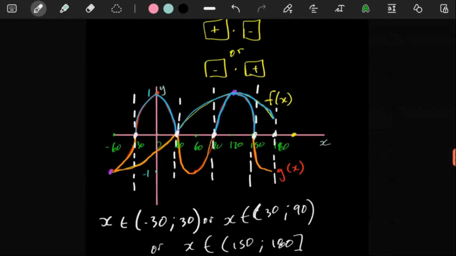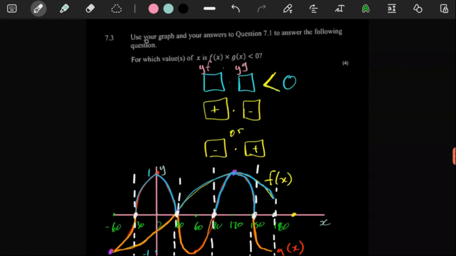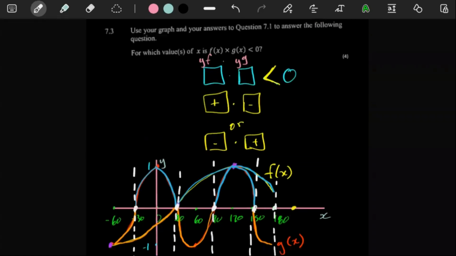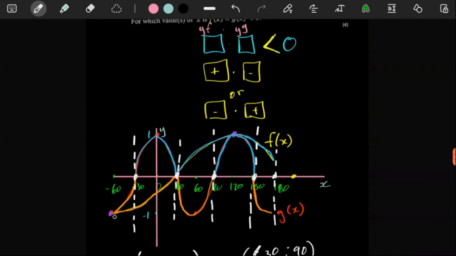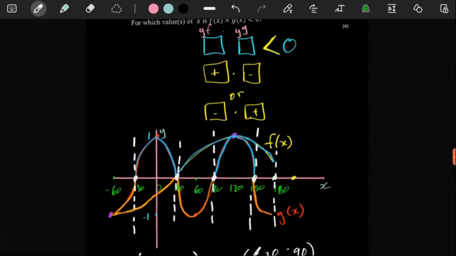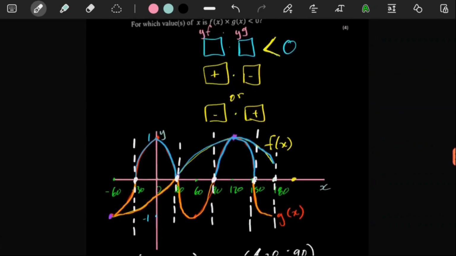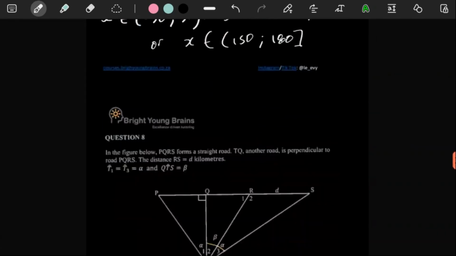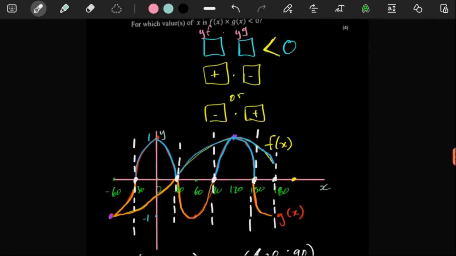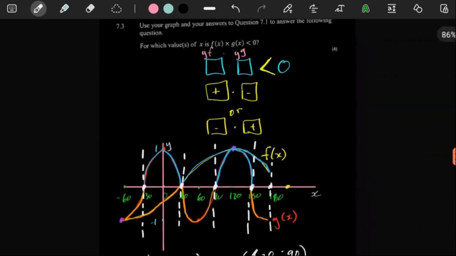So you can see this is the kind of question where you don't have to do any calculations. You need to use your sketch, which is what they said. You see, use your sketch. And then also they said we should make use of our 7.1. 7.1 is basically just making use of where they meet over there, and over there. So that's really not an issue. So that's that for 7.3, right? 7.4, we don't have a 7.4. So let's move on to question number 8 then.